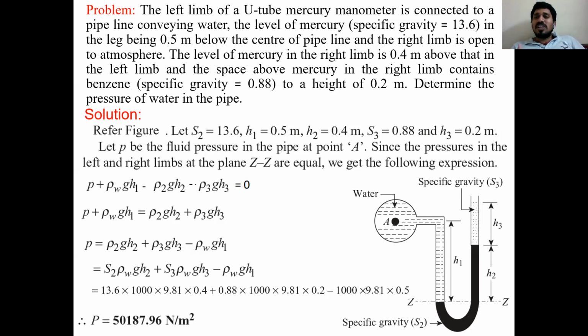When I have the pressure equation, I can substitute values and solve the problem very easily. So do more problems like this, and then you can easily get an idea of how to prepare a diagram for manometers. Next class we'll go for differential manometers. Thank you.